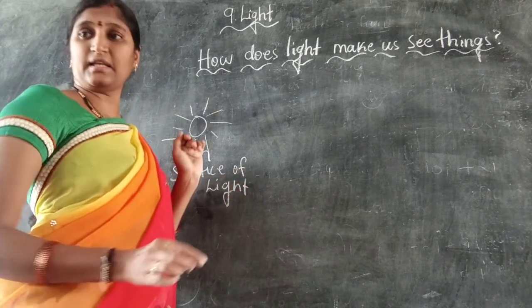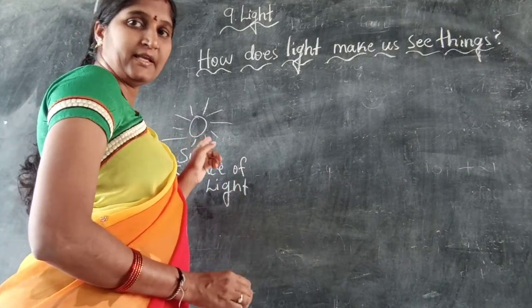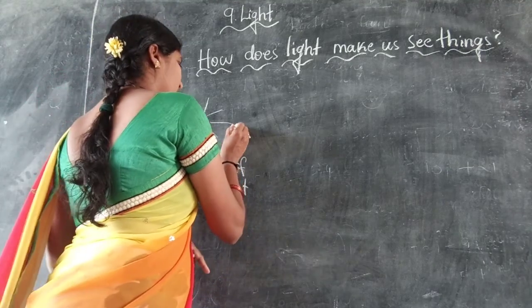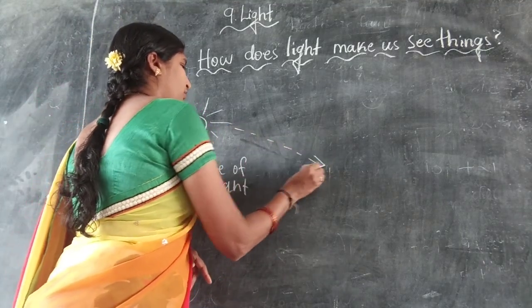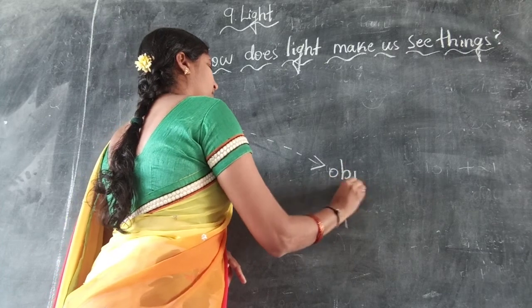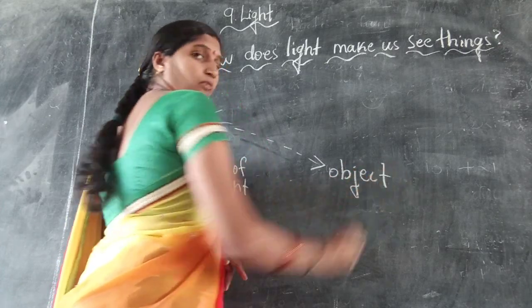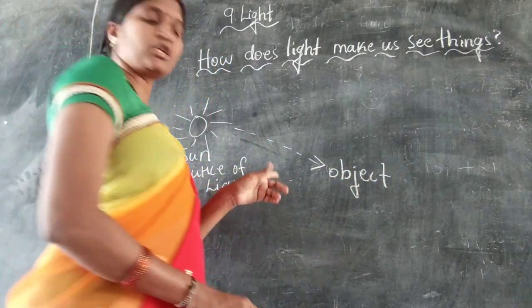And what happens here? These sun rays, when they fall on an object, what happens? They reach our eyes.